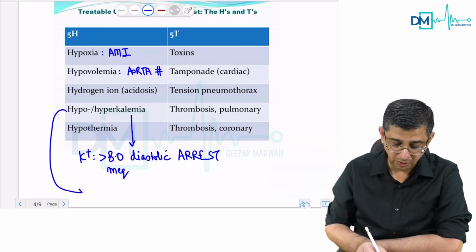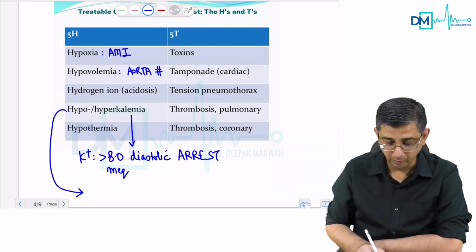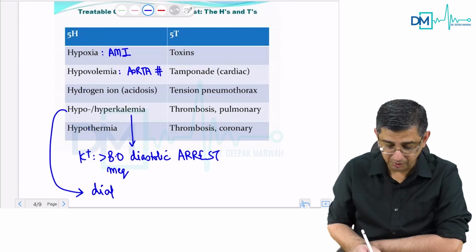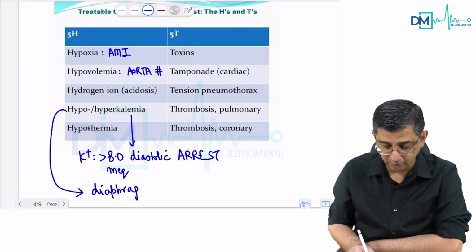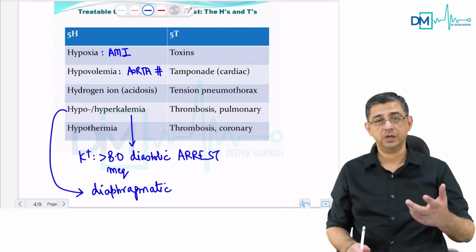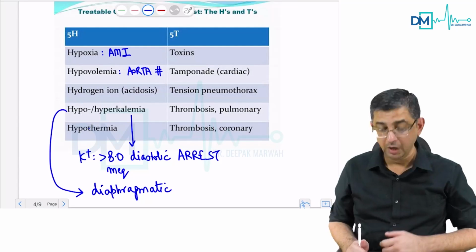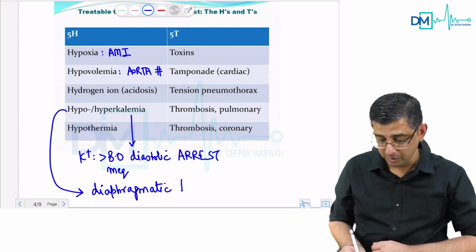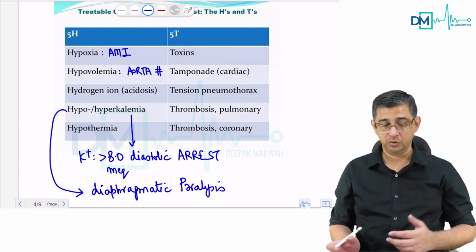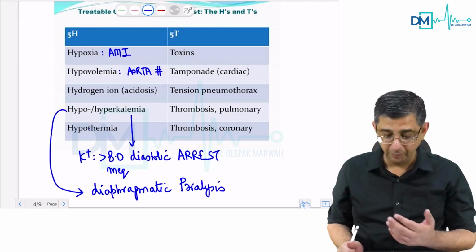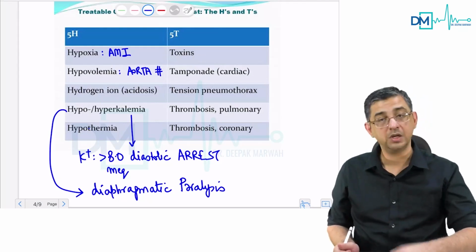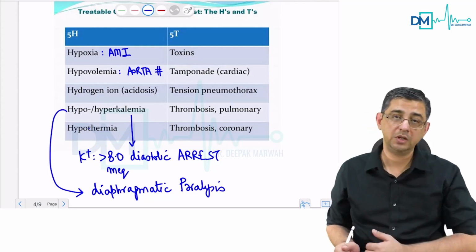Hypokalemia not only causes damage to the heart but also creates one more problem for you, that is diaphragmatic paralysis. So hypokalemia is having two issues simultaneously. One is cardiac conduction issues, which will cause prolongation of the QT, or it might result in a prolonged PR interval. But apart from that, one of the basic problems in hypokalemia will also be concomitant diaphragmatic paralysis. So there could be a respiratory paralysis, and respiratory paralysis will cause hypoxia, and hypoxia will cause decreased functioning of the heart.